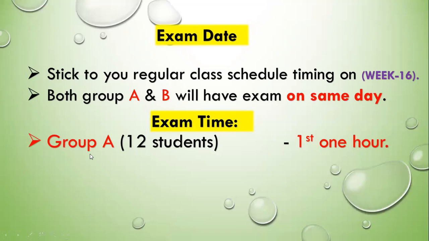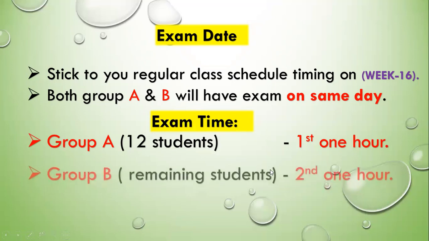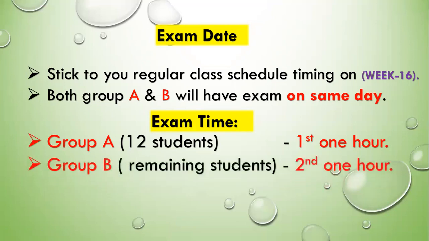So we plan to have group A, 12 students, in the first 1 hour, and in the second 1 hour the group B or the remaining students will join and start the exam.